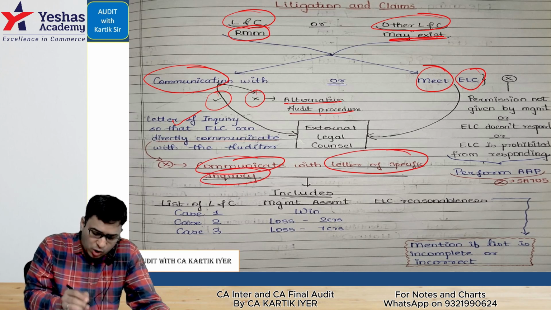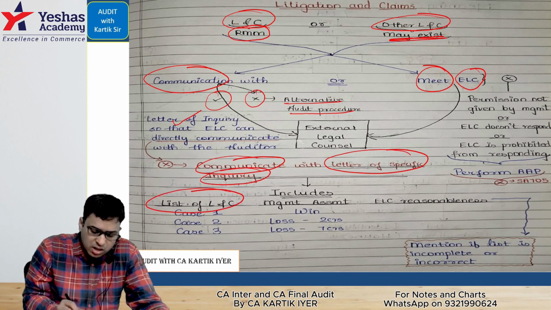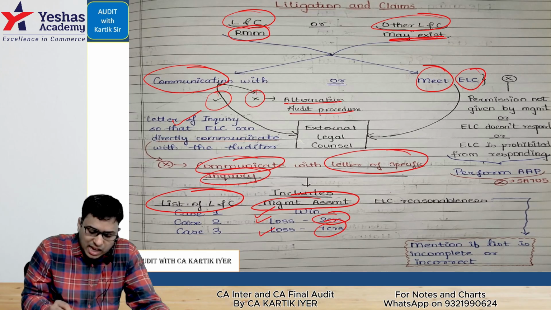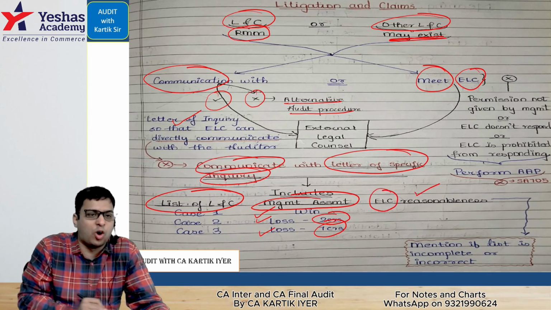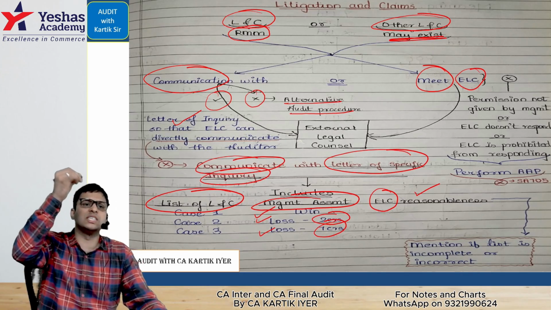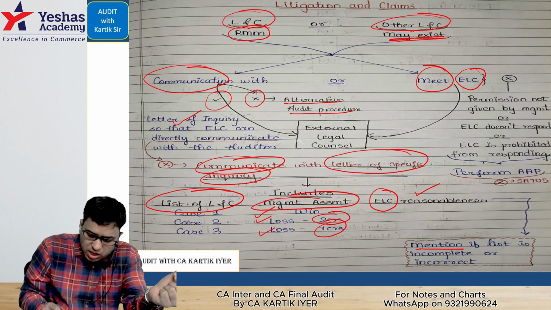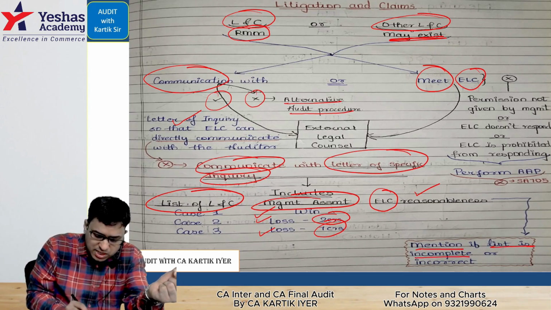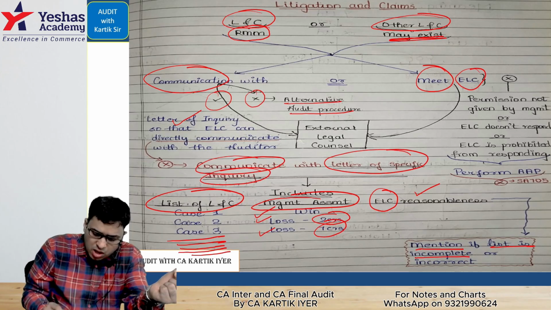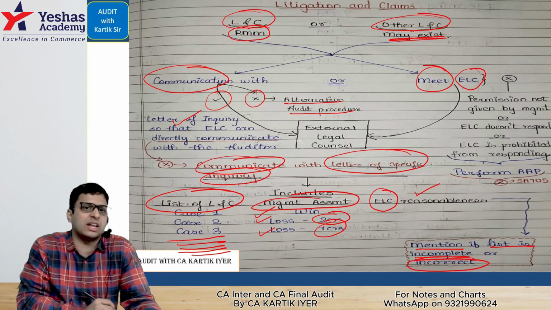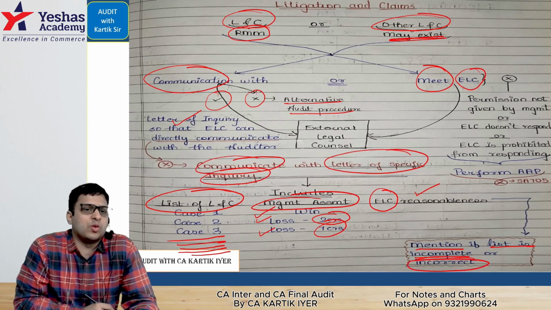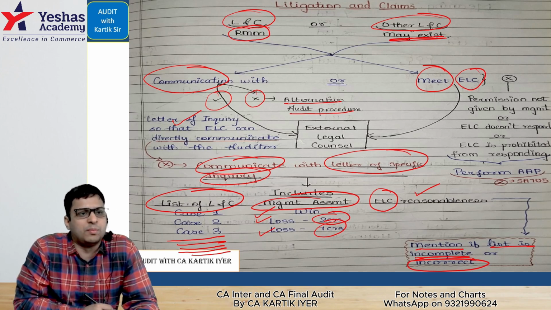In this case, what all will be included? Will include the list of litigation and claims. Will include the management assessment, what they feel, win the case, lose the case, and how much amount. Then we'll tell the external legal counsel, do you think that the management's assessment is reasonable or not? And they have to give their reasonableness for each case. We will tell them, mention if the list is incomplete, it means are there any more cases, or if the list is incorrect, are they mentioning anything wrong? We'll request the external legal counsel to give their comment on that.